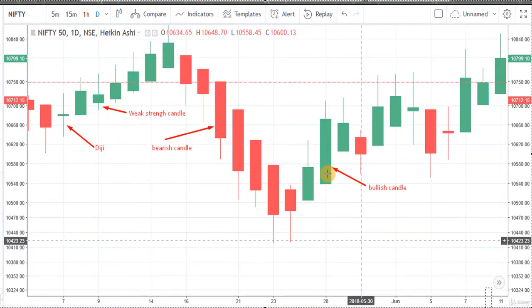In a Heikin-Ashi chart, a long green body with long upper shadows but no lower shadows is considered a bullish candle, and a long red body with long lower shadows but no upper shadow is considered a bearish candle. An opposite color candle that looks like a regular doji candlestick is considered a reversal candle, and a small body surrounded by upper and lower shadows is a signal for a pause.